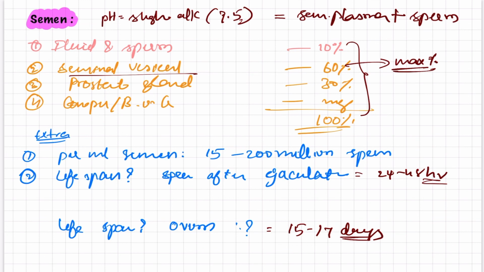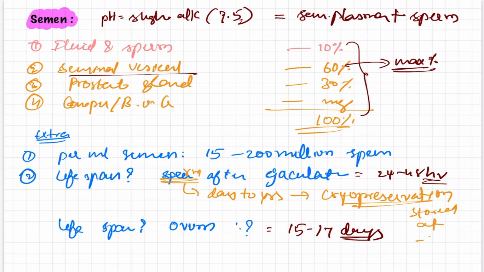But there is a way that we can store these sperms and increase their lifespan to nearly days to years as well. This technique is called cryopreservation. It is being used nowadays, in which the sperms are stored at -100 degrees Celsius. That is how you have to relate all your knowledge with present techniques and new technology, and interrelate the concepts.